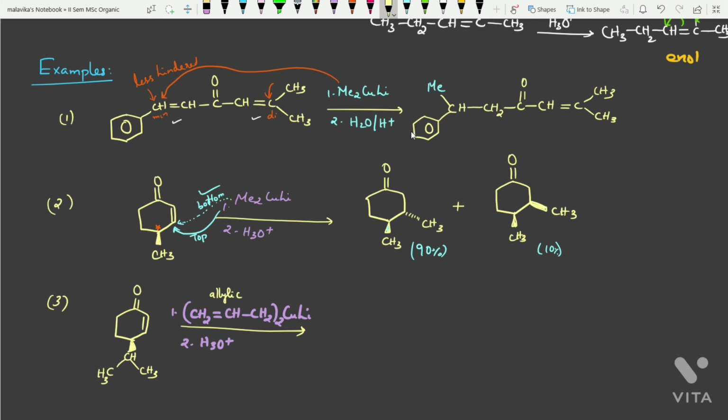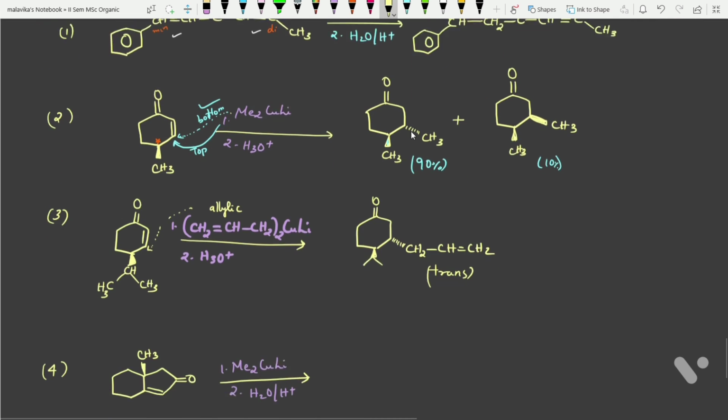So obviously if this is at the top face, the attack will be from the bottom face, that will be sterically favorable. So you can write down the product as quickly as possible. There is no confusion. This is our isopropyl group, and from the bottom side you can write CH2 single bond CH double bond CH2. So in this reaction the favored product is always the trans product.